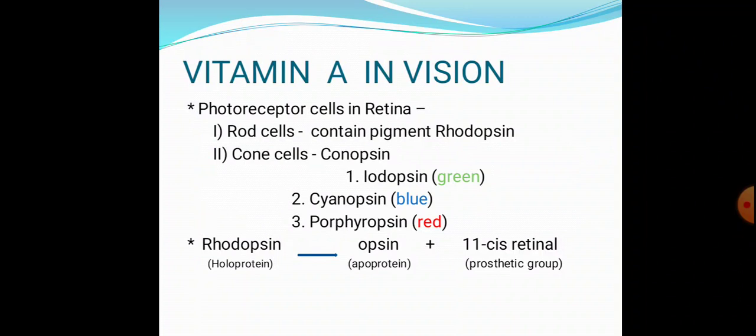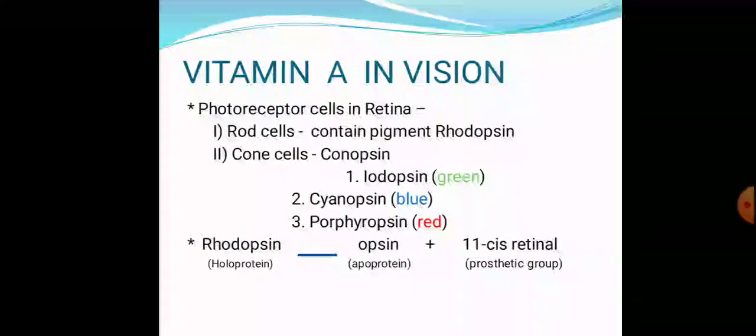So in the retina, you all know that there are photoreceptor cells. Which are all the photoreceptor cells in the retina? These include rod cells and cone cells. The rod cells contain the pigment called rhodopsin and cone cells contain conopsin.